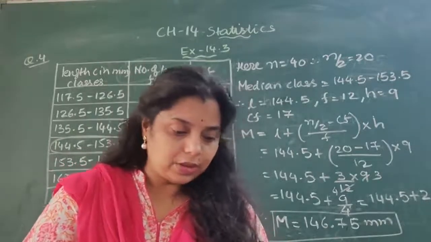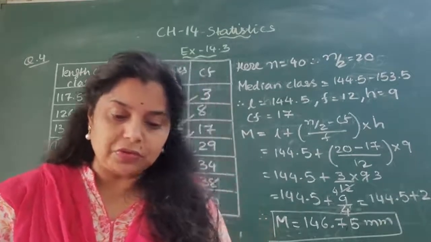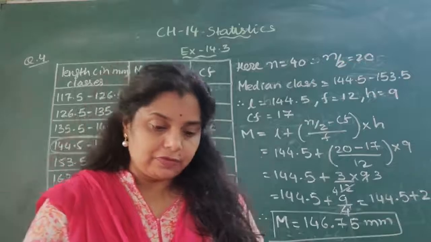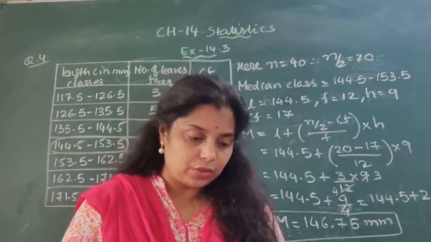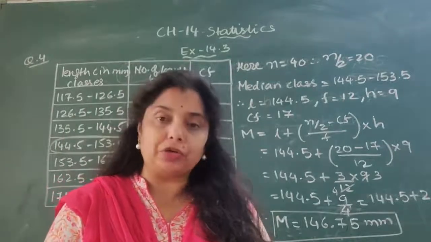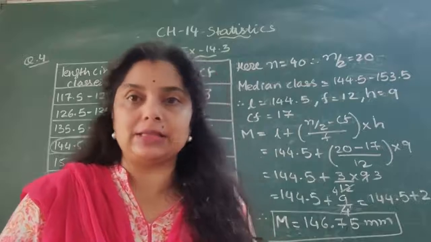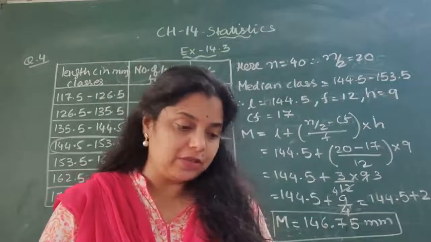In the last sum, a distribution below gives the weight of 30 students of a class. Find the median weight of the students. The weights are given in classes like 40 to 45, 45 to 50, 50 to 55. So the class size, or the class length, is 5.